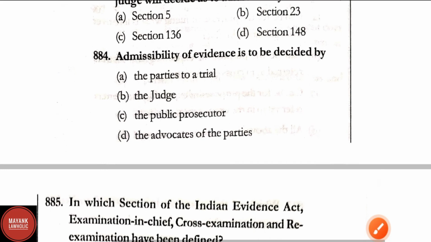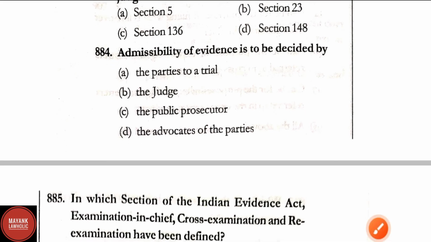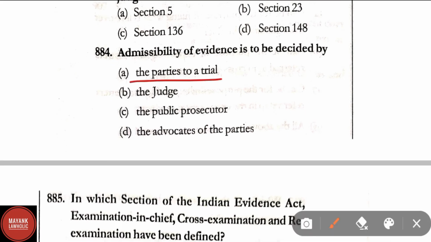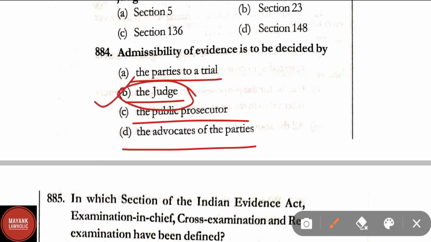Question number 884. Admissibility of evidence is to be decided by: the parties to a trial, the judge, the public prosecutor, or the advocates of the parties. Here the correct answer is option B, the judge. Admissibility of evidence is to be decided by the judge.